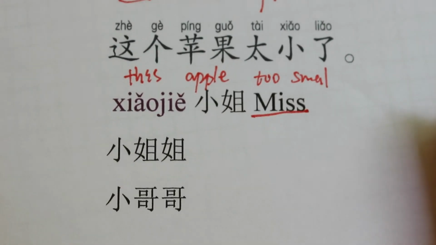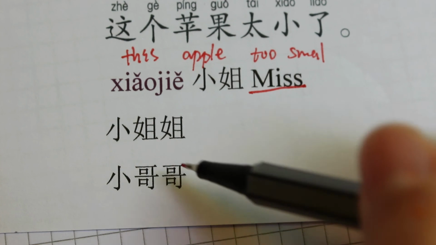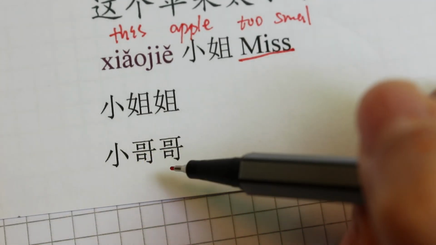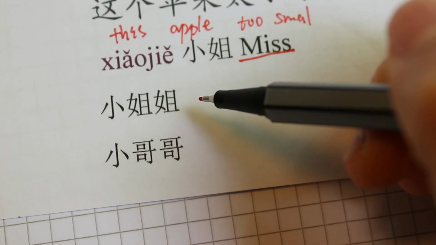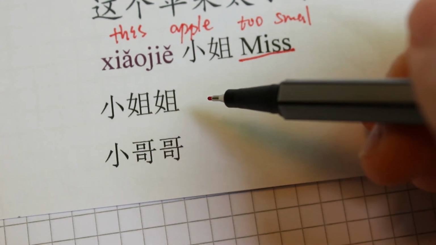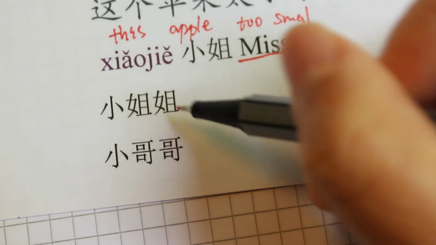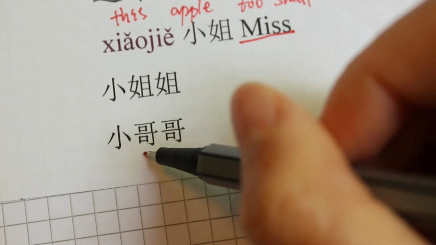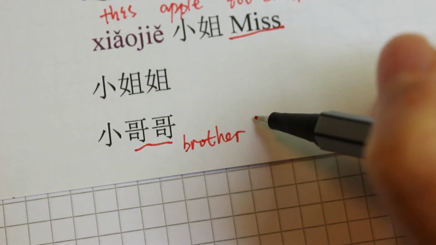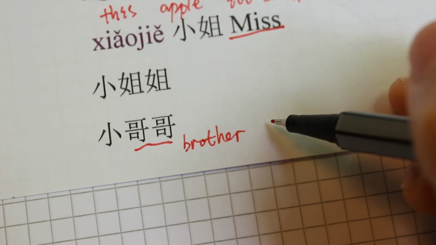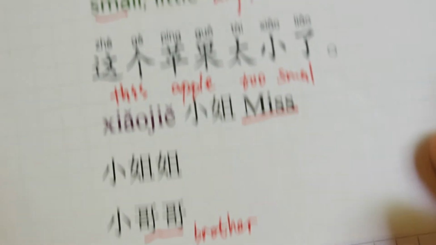And now on the internet, a very popular usage is 小姐姐. It means that the girl is very young and very pretty. So 小姐姐. And 小哥哥. 哥哥 here means the brother. And 小哥哥 means the boy is very handsome and very young.